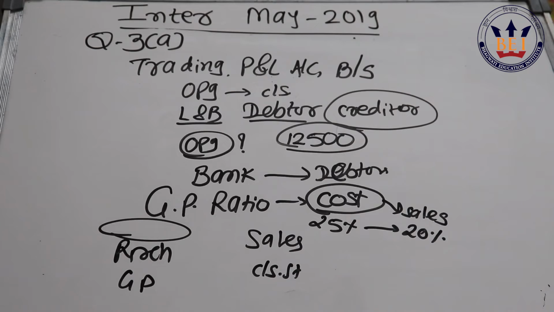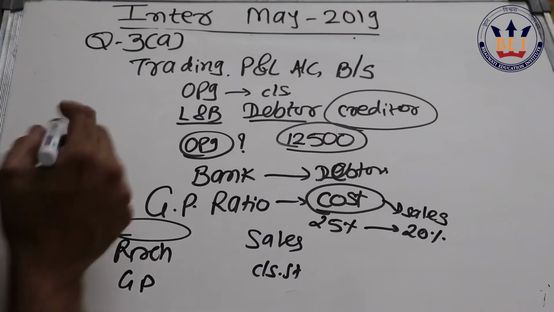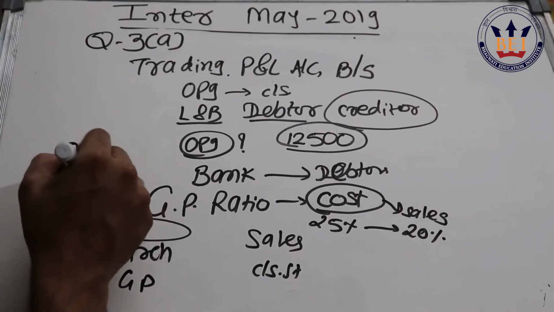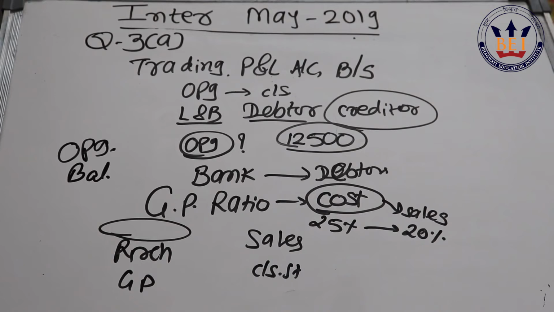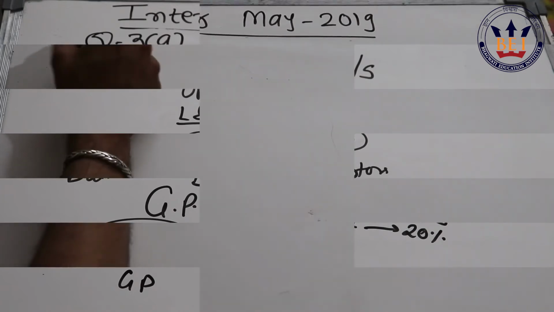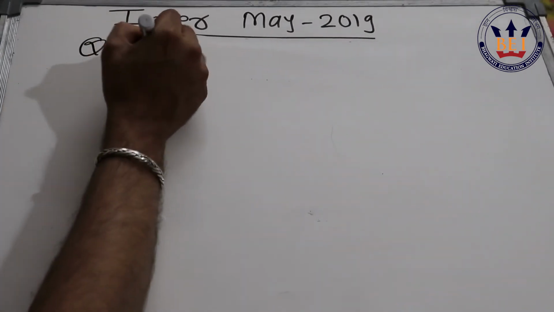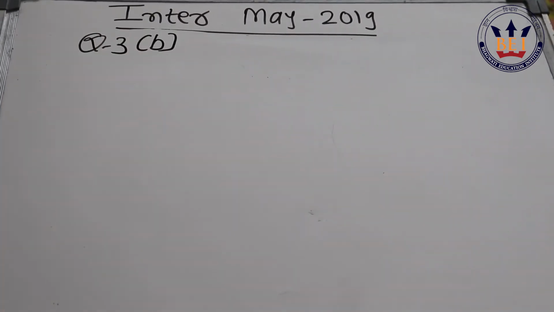The rest is fine. So this question, I feel, is a bit lengthy, but if anyone has made the mistake of preparing an opening balance sheet, then obviously they will be in trouble, and I assume they must not have been in a position to complete the paper. The next question that we have is question number 3B from branch accounting.